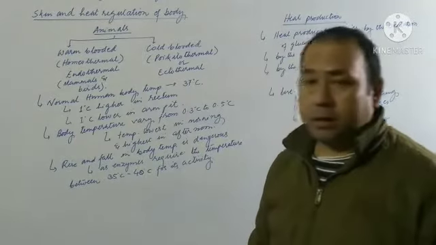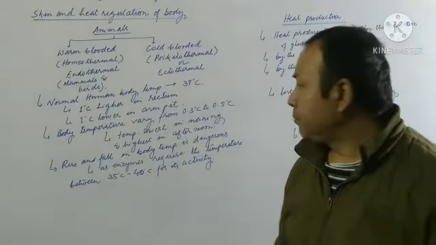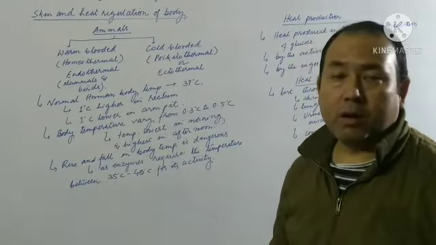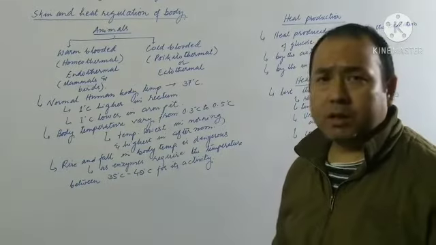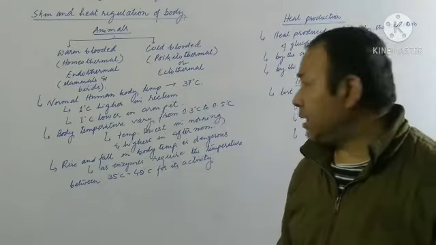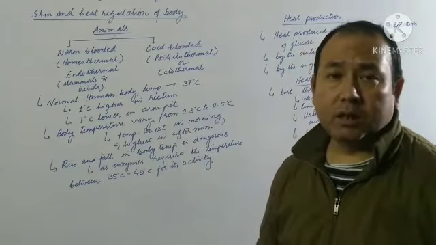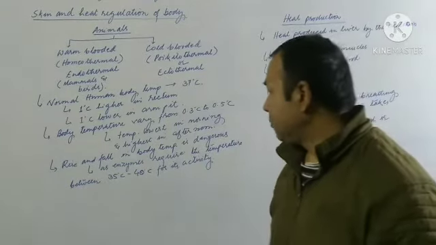Then, it has been noted that our body temperature keeps on fluctuating. It may vary, particularly during the morning. In the morning time, the body temperature is usually lower, and in the afternoon time it is higher. It fluctuates from 0.3 degrees Celsius to 0.5 degrees Celsius.